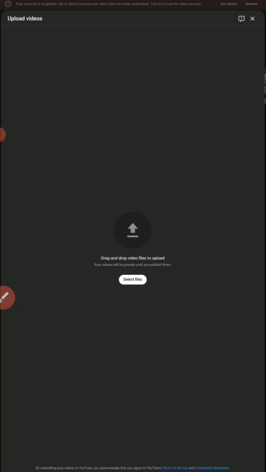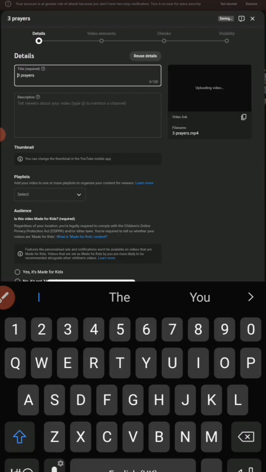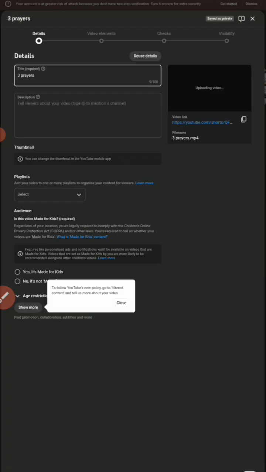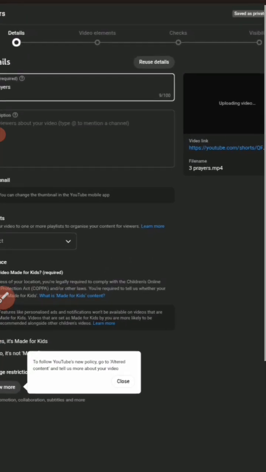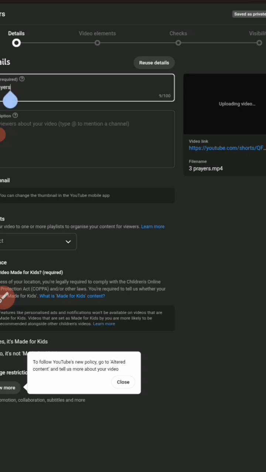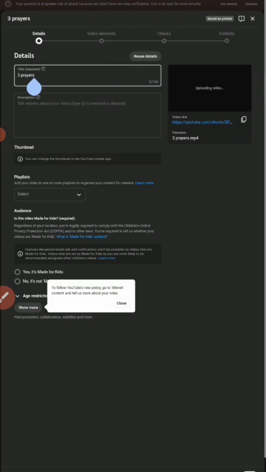Then we are going to choose our file that we downloaded from NEXTIFY.ai. This is our file, 3 prayers. So we are going to put there our title here and our description for this video.